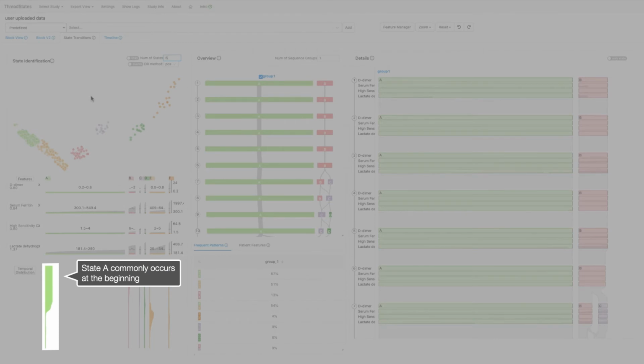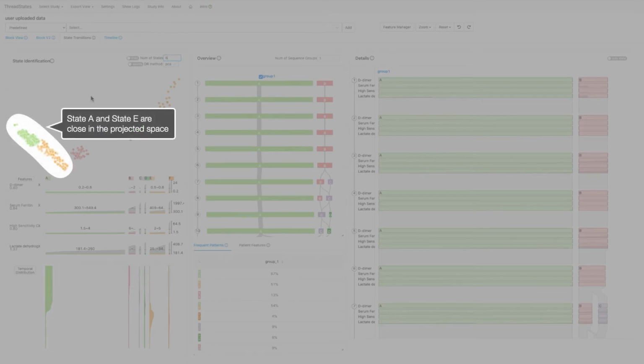The area chart shows that state A commonly occurs at the beginning of the disease. In the scatter plot, we can see that state A, which is indicated by the green, and state E, indicated by the orange color, are close to each other, indicating that they have similar feature value distributions. We can then examine state E in the glyph matrix view.